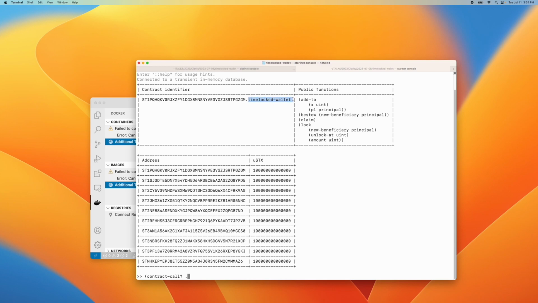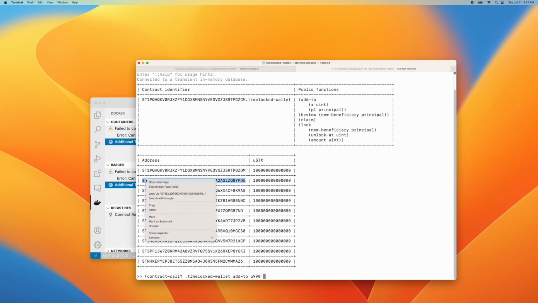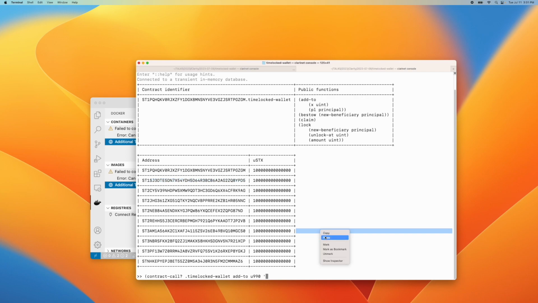In our time locked wallet we have these public functions, which includes the add to, and I'll paste this right here, and then I'll simply say add-to, let's give it a u990, and right now we are in this particular contract. Then when we start, or this particular address, we are going to our principal we're associated with. We're going to send this resource to here, and so let's do that clearly like that.